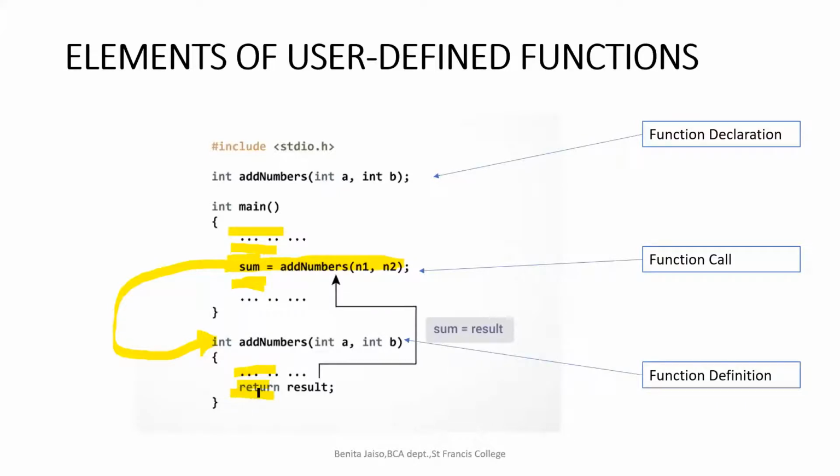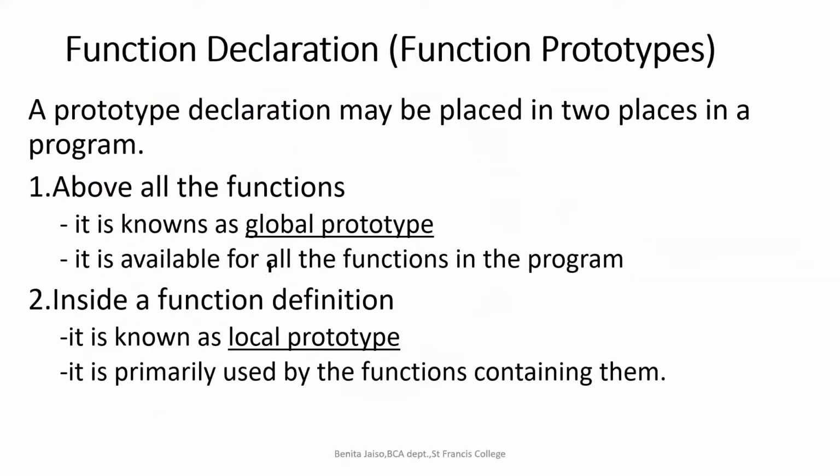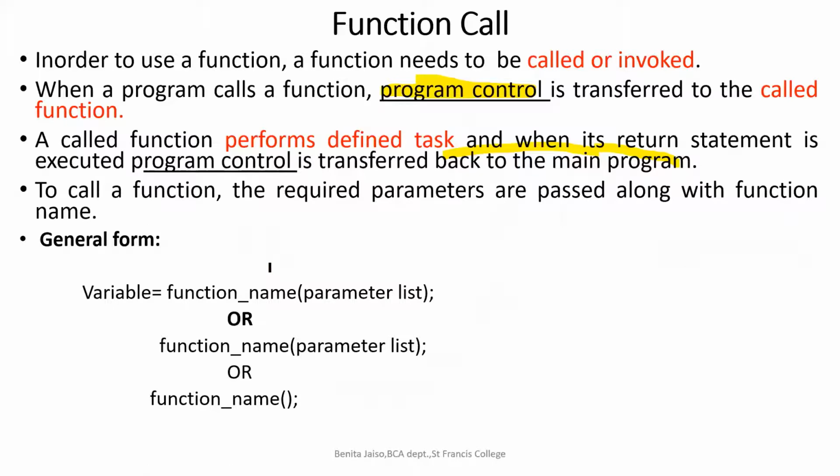And when it encounters the return result statement, or when it encounters the closing curly bracket, what will happen? The program control again moves back to the same line. Listen here, the control will be transferred back into the main program. Got it? The place exactly from where we called, to that line itself, the program control. So from here, it will jump here, and then it will execute all lines and go back to the main program itself. Understood? So when I'm executing the program, I'll ask you from which line it will be jumping to which line. Okay, so you should be knowing.